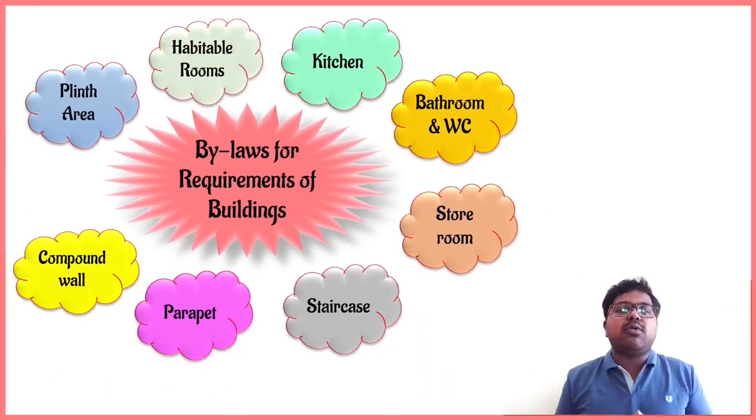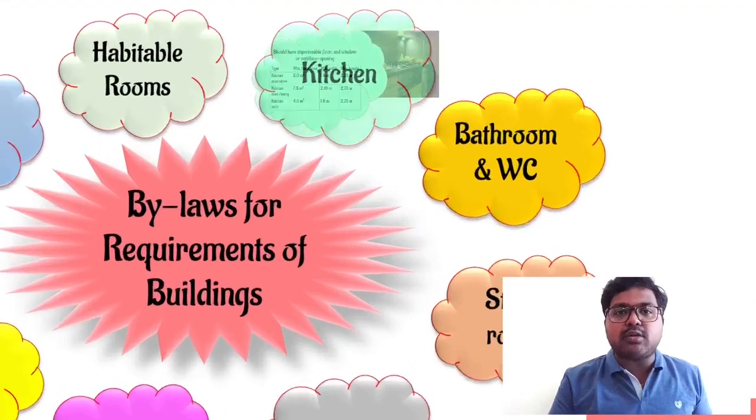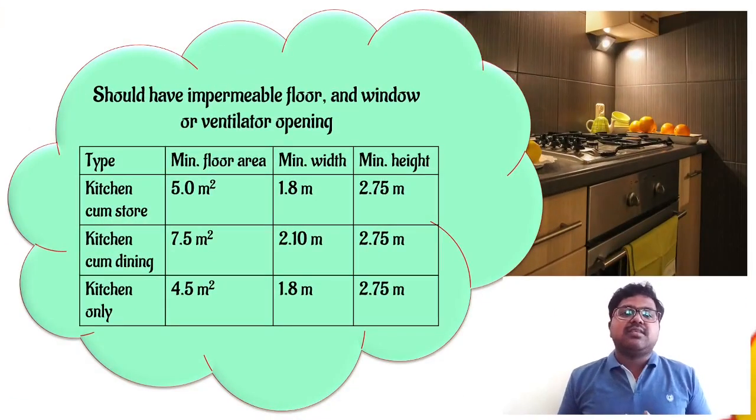Then next, we have the kitchen. When we are going to construct the kitchen, certain requirements are there. If we are using the kitchen as a kitchen cum store, one condition we have to follow. If we are using only a kitchen, then we have to follow one condition. And if we are using kitchen and dining together, we have to follow another condition.